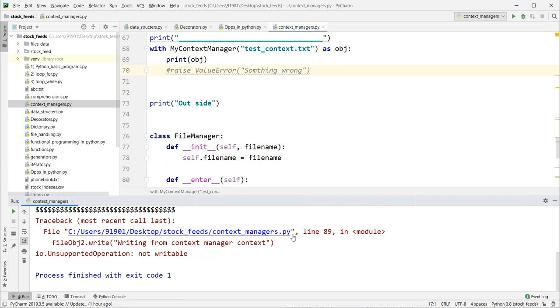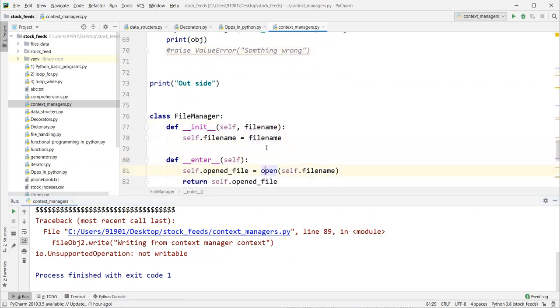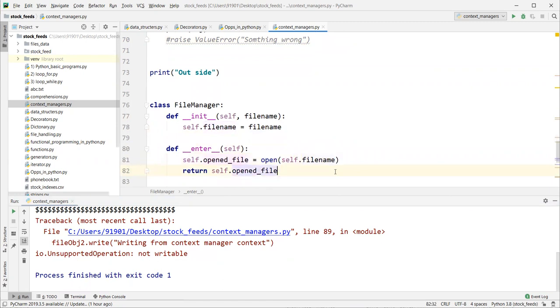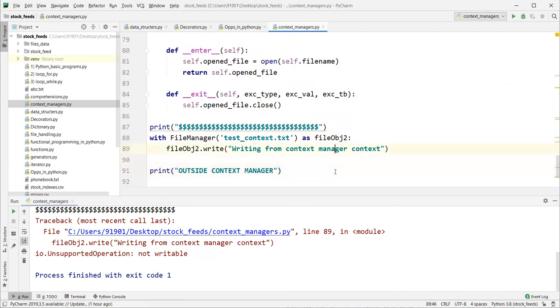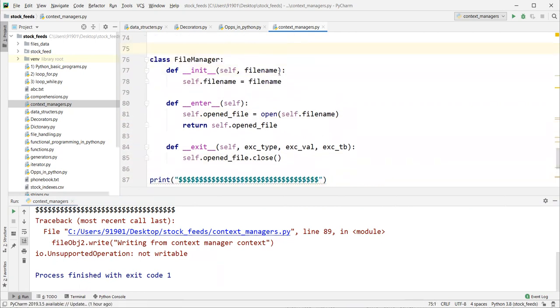Okay, got it. Because here our file manager is opened by default in read mode, right? We are trying to write to it, so it is an unsupported operation. So let's have one parameter here, comma mode, where mode is by default read. We will pass write also here.